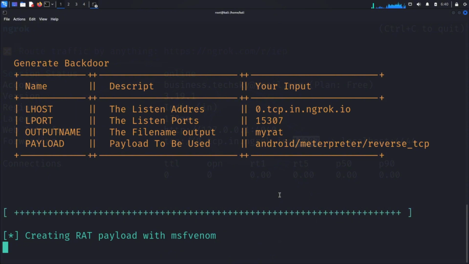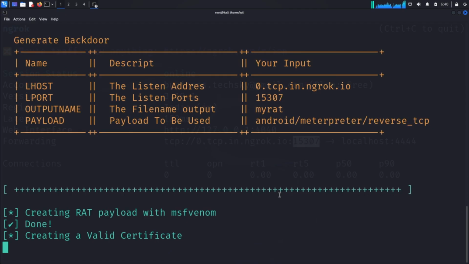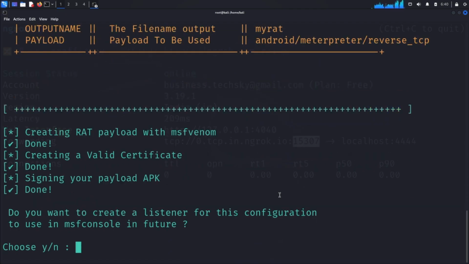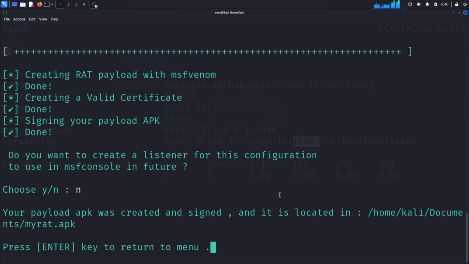FatRat is not just creating the payload, it's also signing it to help bypass some security measures. Look at all these components being generated. Now it's asking if we want to create a resource file for the MSFVenom listener. For now, enter N for no. We'll handle our listener setup manually to better understand the process. Press enter again to return to the menu.